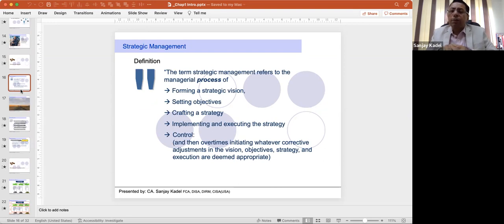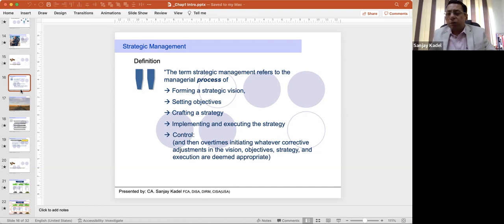It refers to the managerial process of, number one, first forming a strategic vision, setting objectives, crafting a strategy, implementing and executing the strategy, and then control. That means over time, whenever some corrective action is required or something is not going as per expectation, then you do monitoring and control activities.